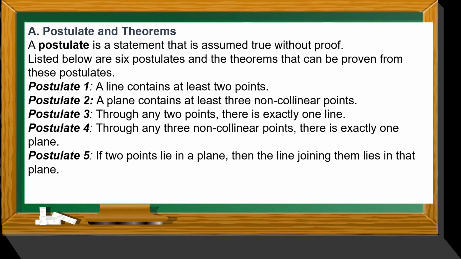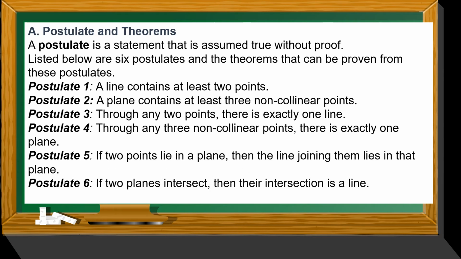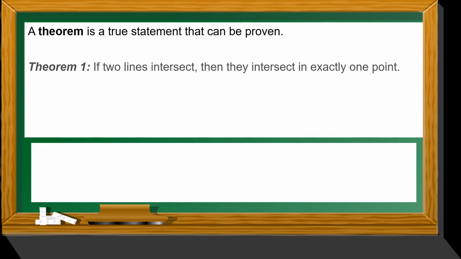Postulate 5, if 2 points lie in a plane, then the line joining them lies in that plane. Postulate 6, if 2 planes intersect, then their intersection is a line. A theorem is a true statement that can be proven.